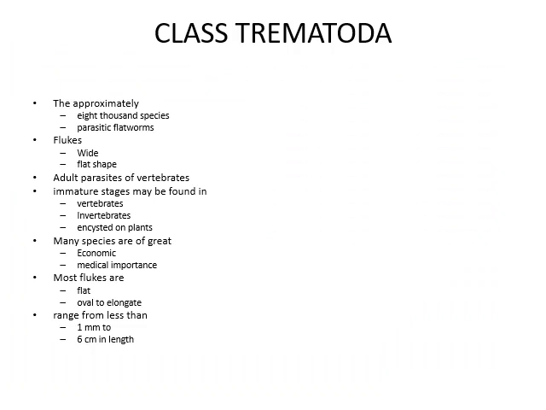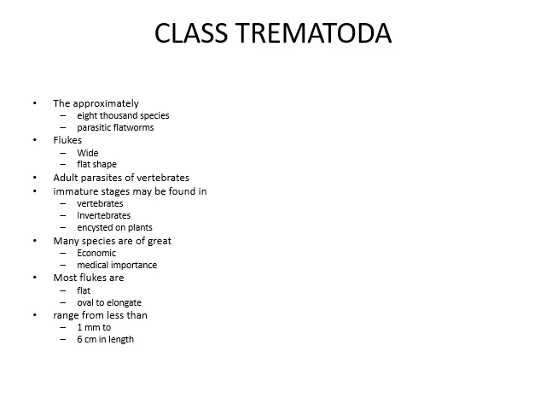Class Trematoda. They have approximately 8,000 species and are mostly parasitic flatworms. They are flukes with a white and flat shape. Adult parasites of vertebrates, or their immature stages, may be found in vertebrates, invertebrates, or sometimes infesting plants. Many species of trematode are of great importance, including economic value and medical importance, as trematodes may also be present in your body. So they cause different types of discomfort in your body.